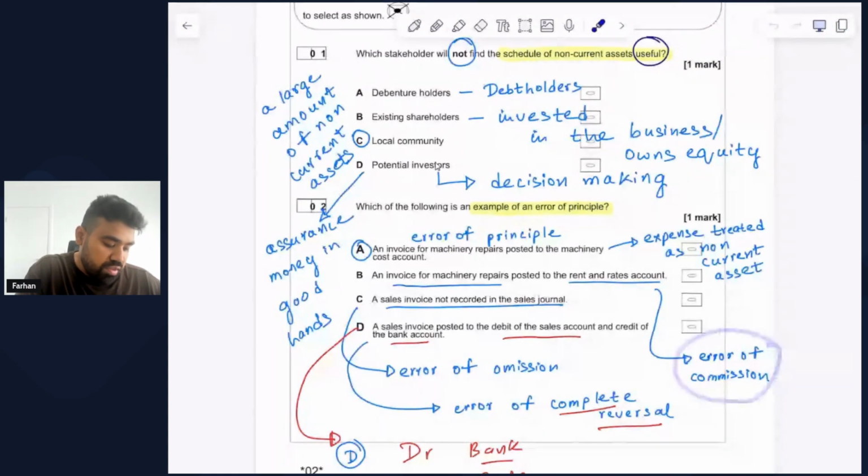Option number C, a sales invoice not recorded in the sales journal. So this is pretty straightforward. Not recorded simply means that this has been omitted from the books, and therefore this is what we classify as an error of omission.